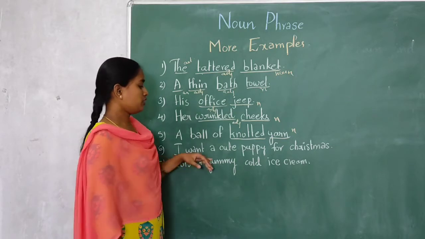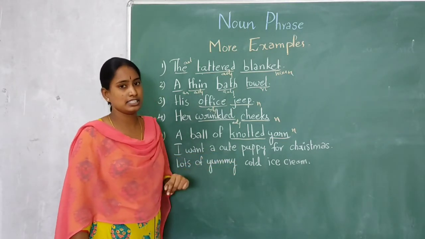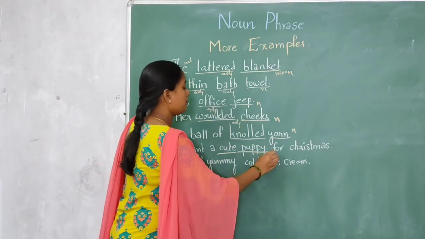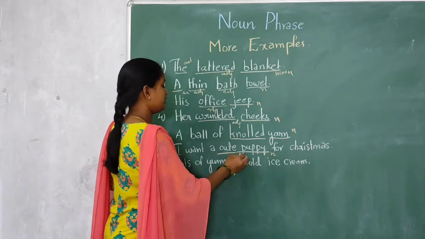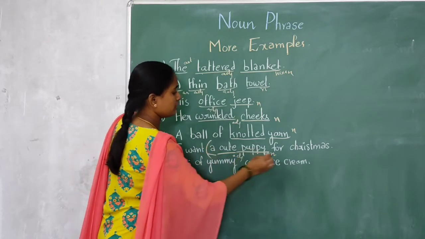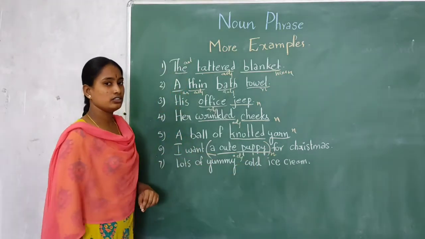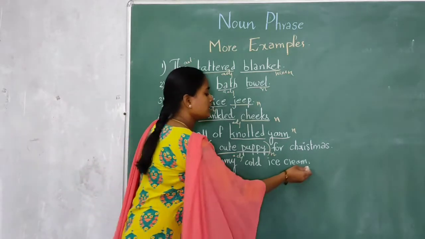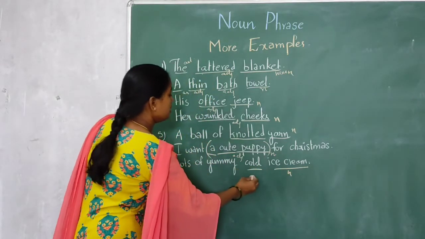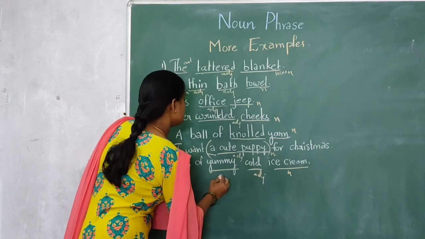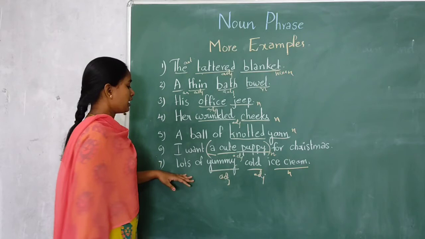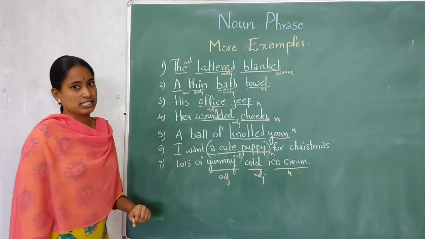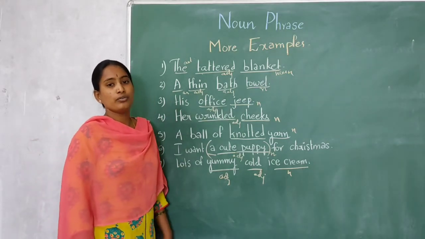Next example, I want a cute puppy for Christmas. So what kind of puppy you want? Cute puppy. Here puppy is noun, cute is adjective, a is article. So from here to here, this is a noun phrase. Next example, lots of yummy cold ice cream. So here ice cream is a noun, cold is adjective and yummy is also adjective. So in this sentence, yummy cold ice cream is a noun phrase. So these are the examples of noun phrases.